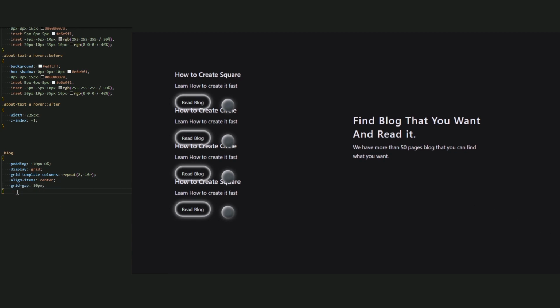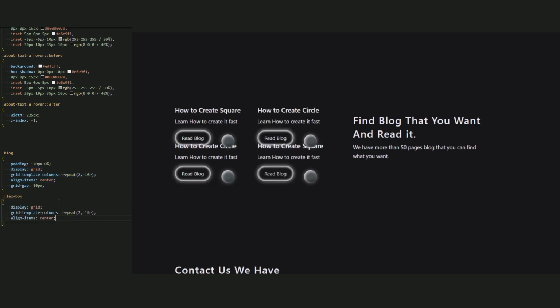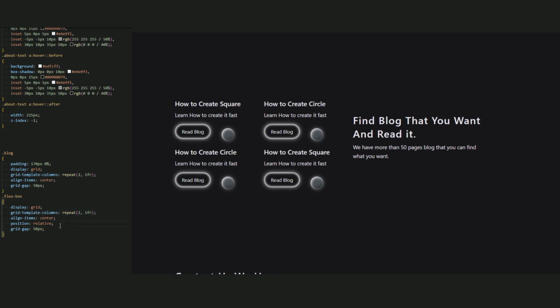And now let's go for the first box. Okay, I call it in a CSS. Now let me copy this display grid and paste it here. Now we want our first box to have 2 boxes for every line. So we add a 2 1fr. Now let's add the position relative and grid gap be 50 pixel.